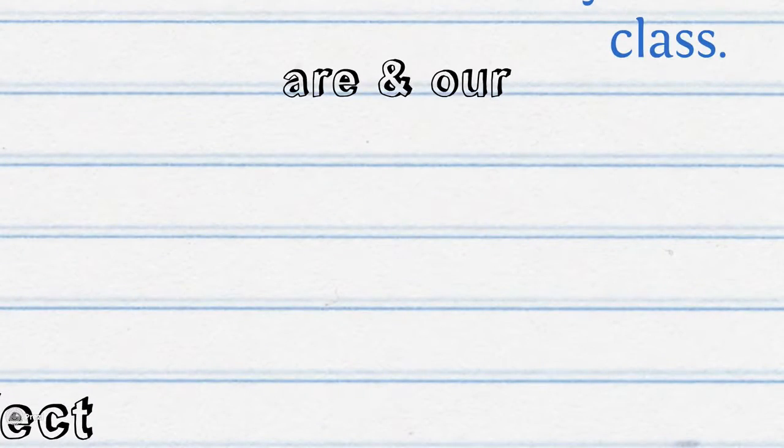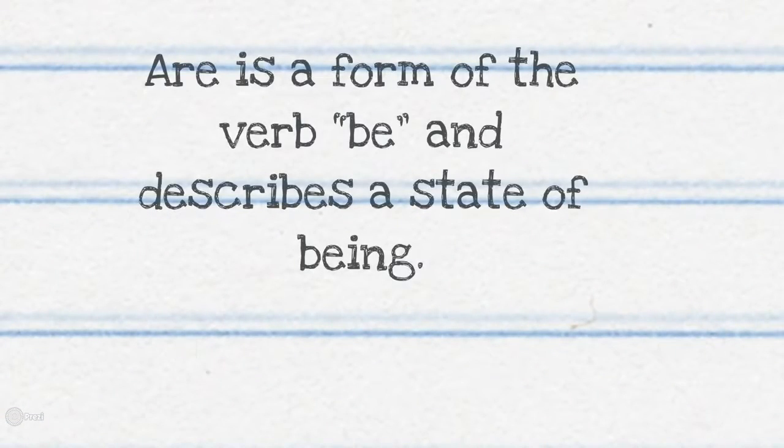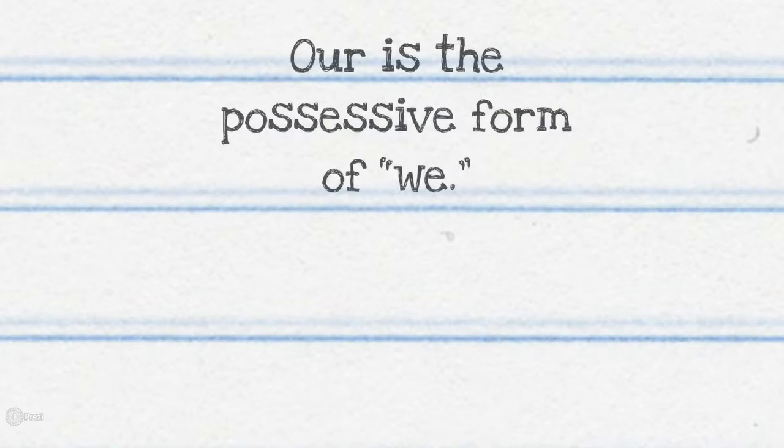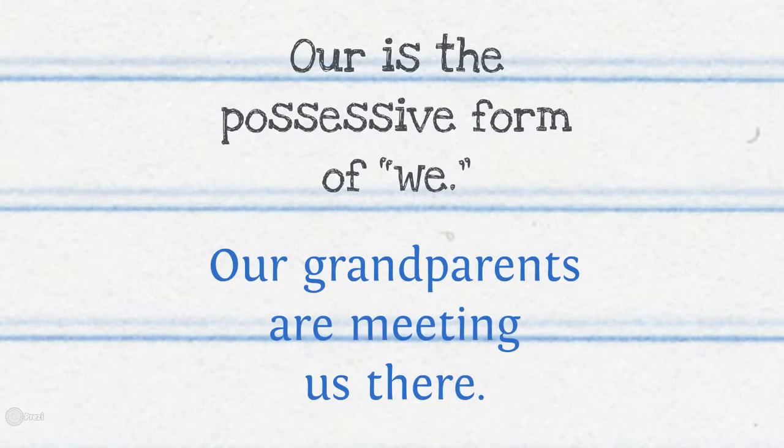Are and our. Are is a form of the verb be and describes a state of being. We are driving to California next week. Our is the possessive form of we. Our grandparents are meeting us there.